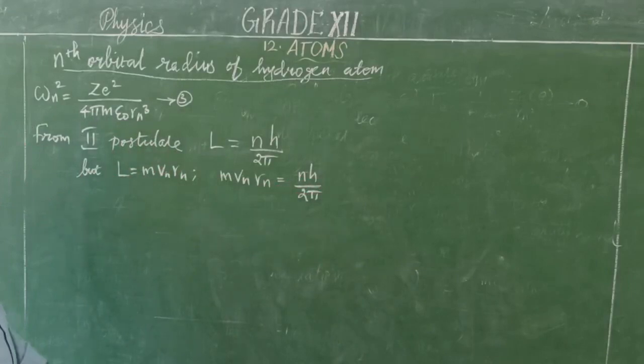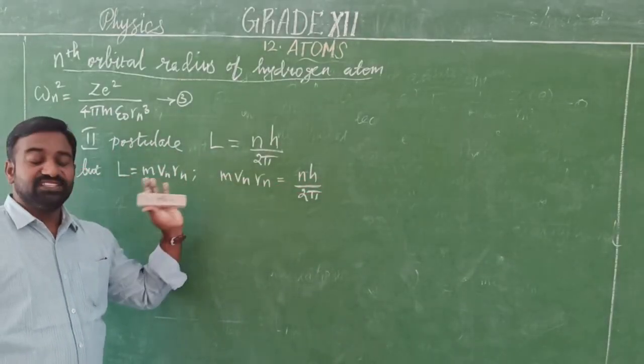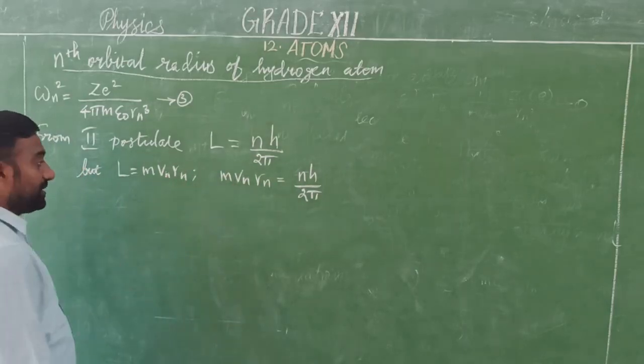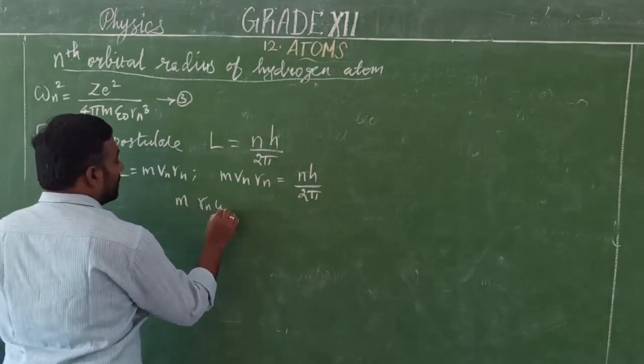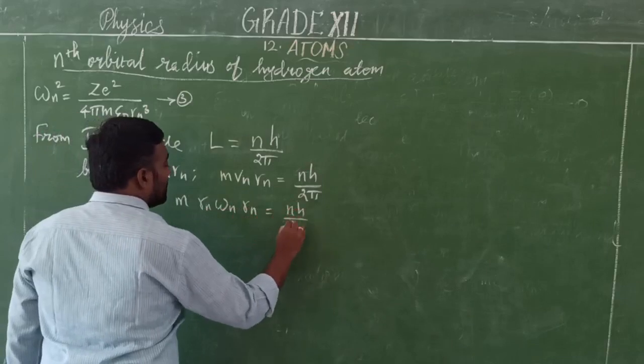And we know the relation between linear velocity and angular velocity, that is v is equal to r omega. So substitute the value here: m into r omega, and r_n is there, equal to nh by 2 pi.